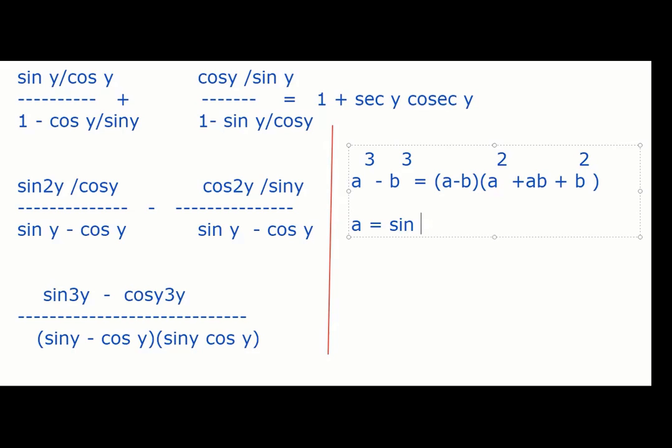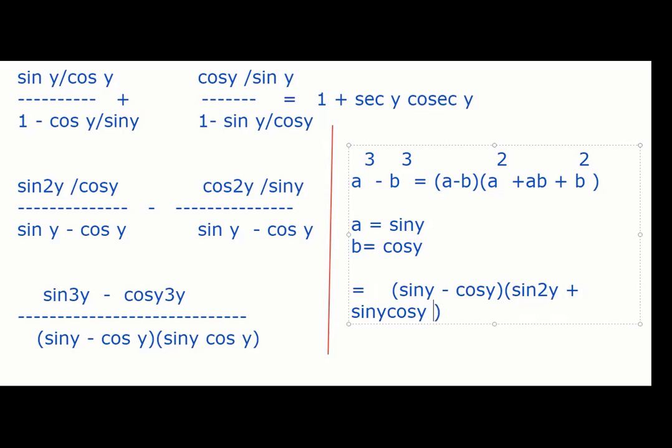In our question, what is a? Sin y. What is b in our question? Cos y. So it means our question I can rewrite as a cube minus b cube as a minus b. So I'll write sin y minus cos y, and in the bracket sin square y plus sin y cos y plus cos square y. Can you observe something?